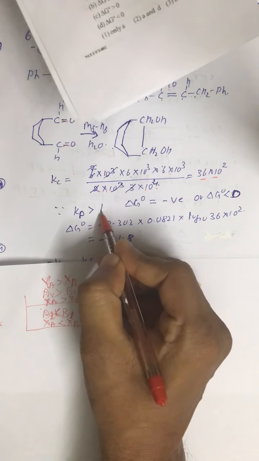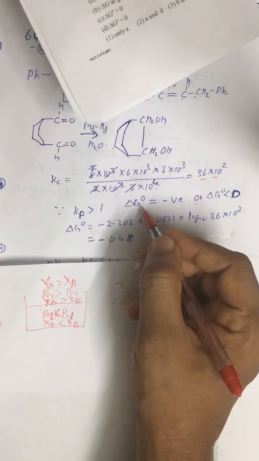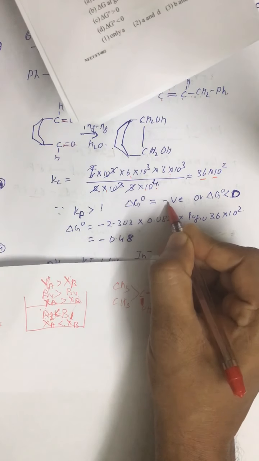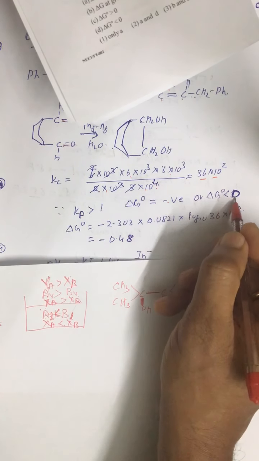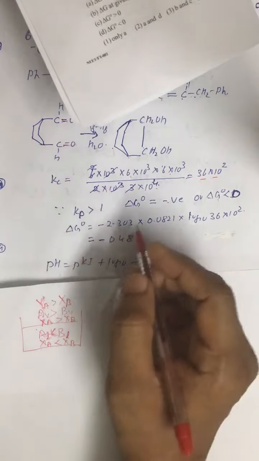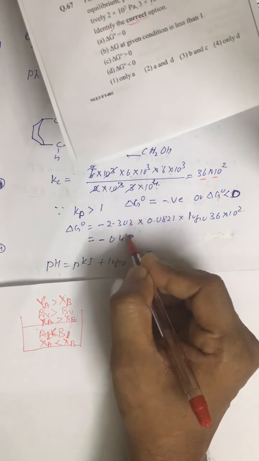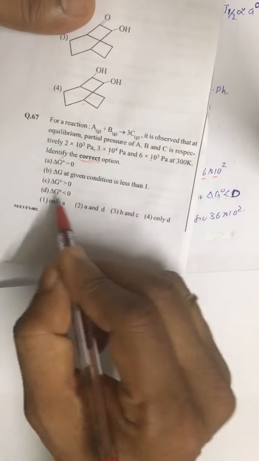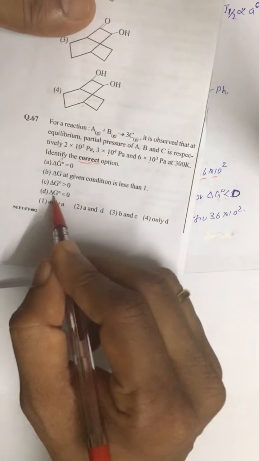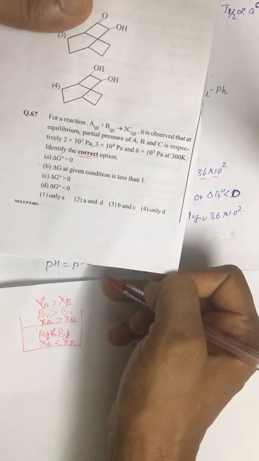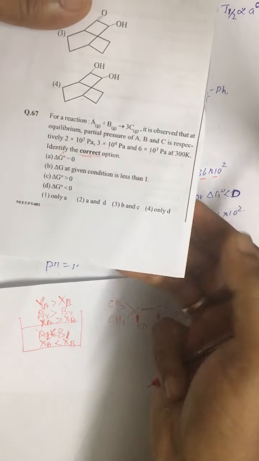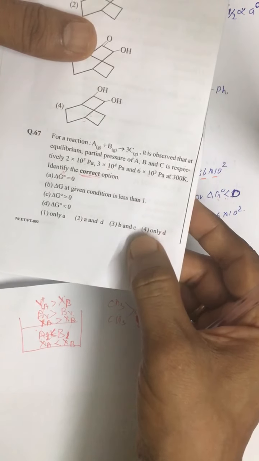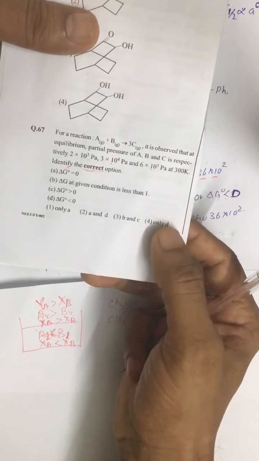Since Kp is greater than 1, we can say delta G0 is negative, or delta G0 is less than 0. Even if you don't calculate, simply say this. So the correct answer is the fourth option, that is delta G0 is less than 0. It is negative. The explanation given is silly, you can check it.